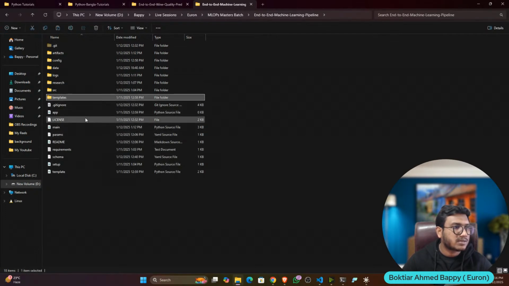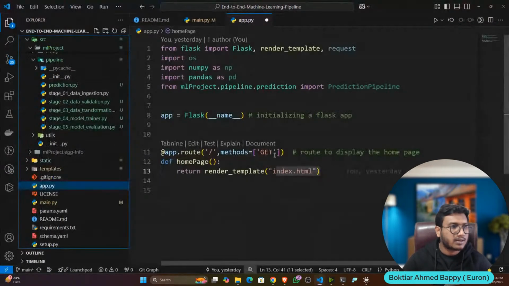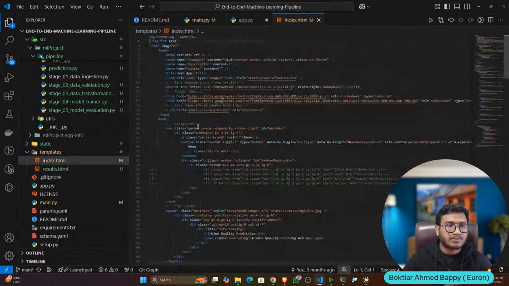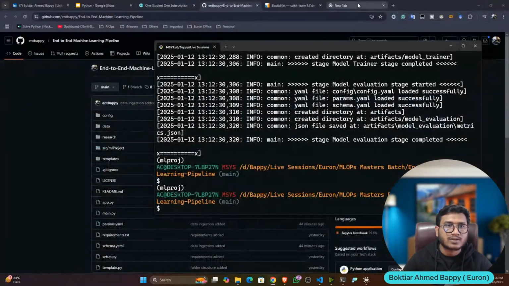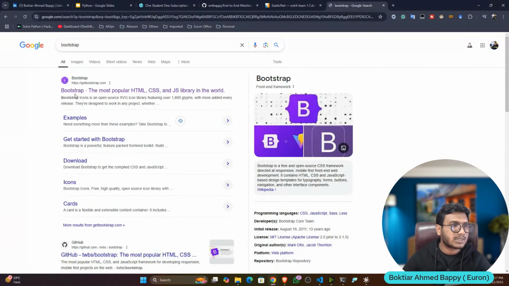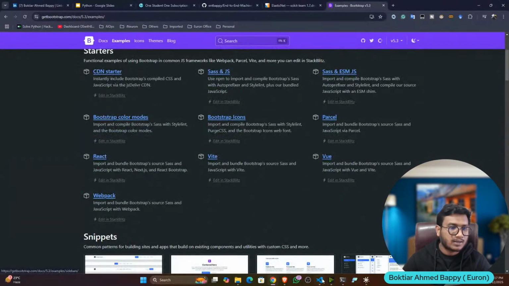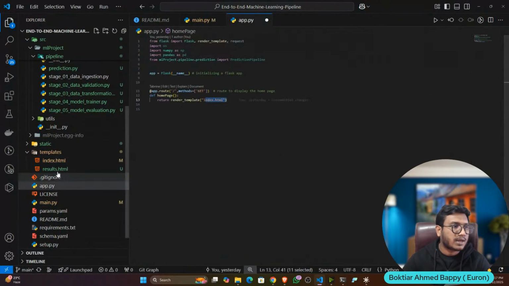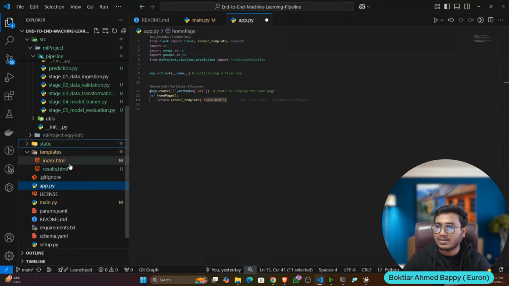So I'll remove the HTML template and I will replace it with my old one. Okay. Now you can see this is the HTML code. Okay, I have generated it with the help of ChatGPT. And again, there is a website called Bootstrap. From there also you can download different templates. Okay, you can use them. You just need to modify. So I already did it, and this is the result page. Okay, and in the static I have some CSS code, like style.css. Okay, these are the things I have in the static.